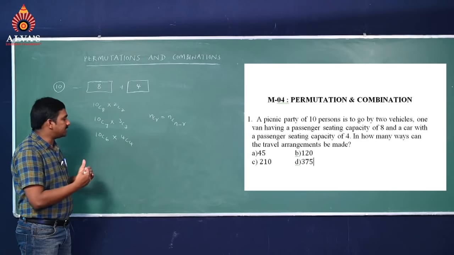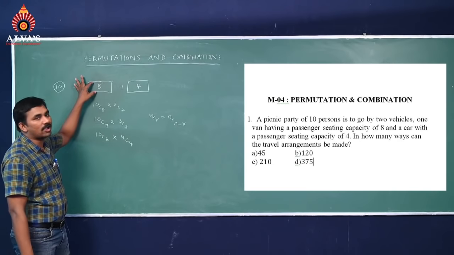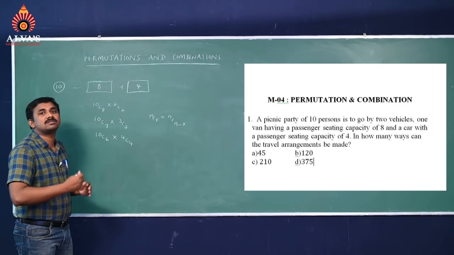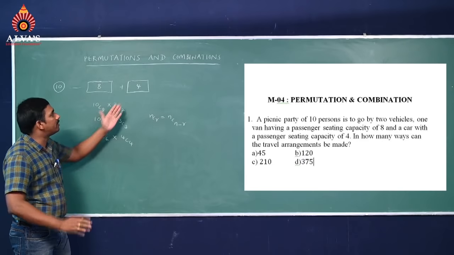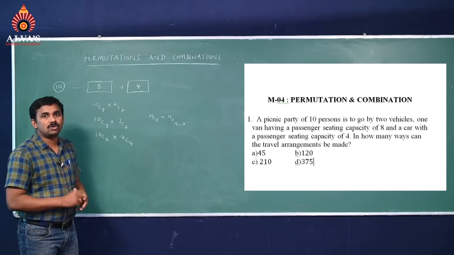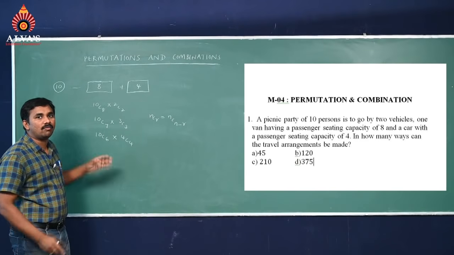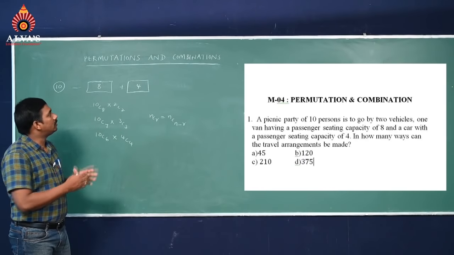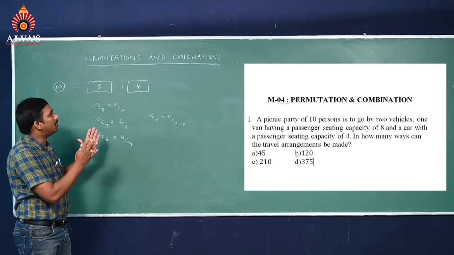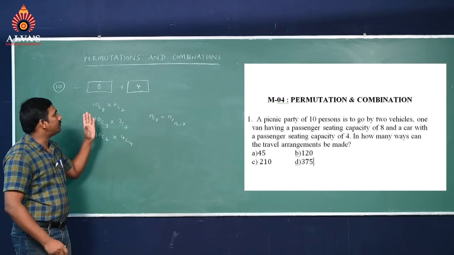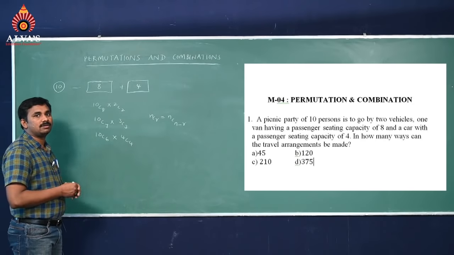Next, if you take 10C5 and arrange 5 persons here, 5 persons will be left, and those 5 persons we can't arrange here. So these are the maximum chances we have for the seating arrangement in 2 vehicles of 8 persons and 4 persons. Maximum 8 and minimum 4 we can take.